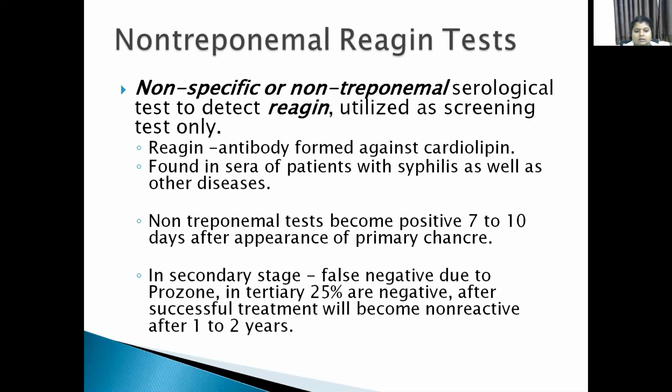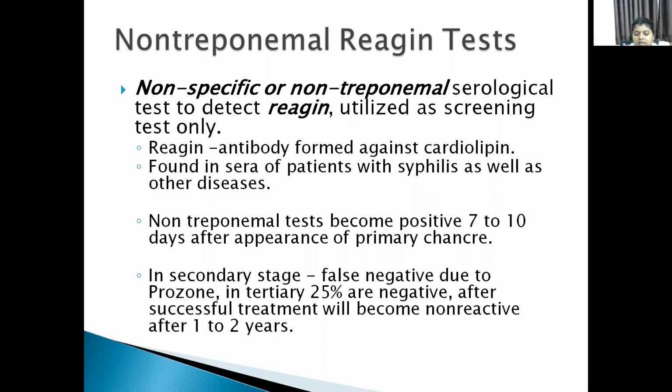This non-specific or standard non-treponemal test becomes positive only 7 to 10 days after the appearance of the primary chancre. Its sensitivity is almost 75% in the primary stage, and its titer ranges up to 8 only, because these antibodies are present at a low level.